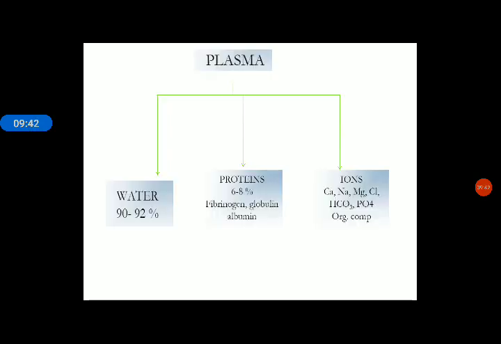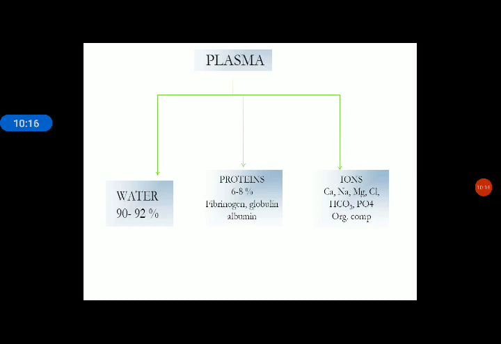Next is plasma. Plasma is the liquid part of the blood. In the last slide, it was given that plasma is the liquid part of the blood. So when we discuss the components of plasma, meaning what are the major components that form the plasma: plasma consists of water 90 to 92%, protein 6 to 8%, and in proteins, plasma proteins, for example fibrinogen, globulin and albumin.